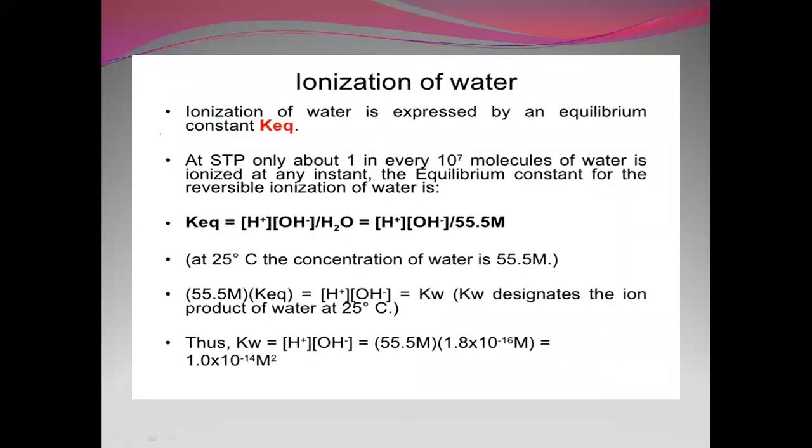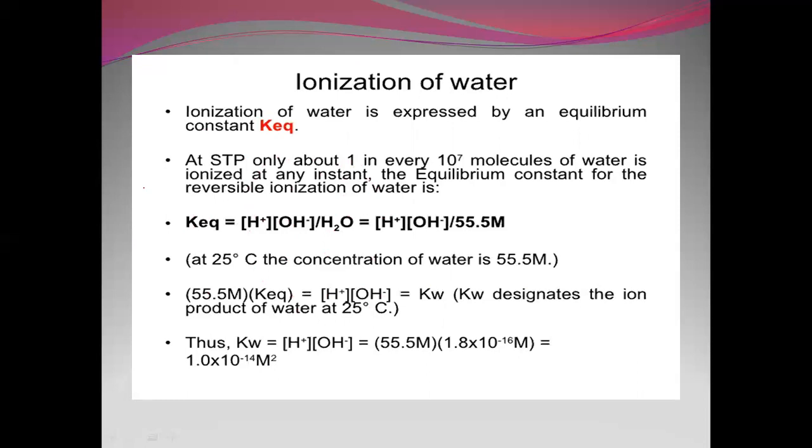The ionization constant of water. So ionization of water is expressed by the equilibrium constant, that is K equilibrium. At STP, only 1 in every 10 to the power of 7 molecules of water is ionized at any instant.